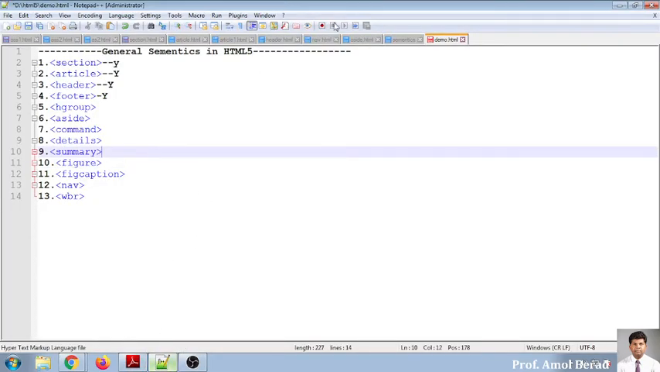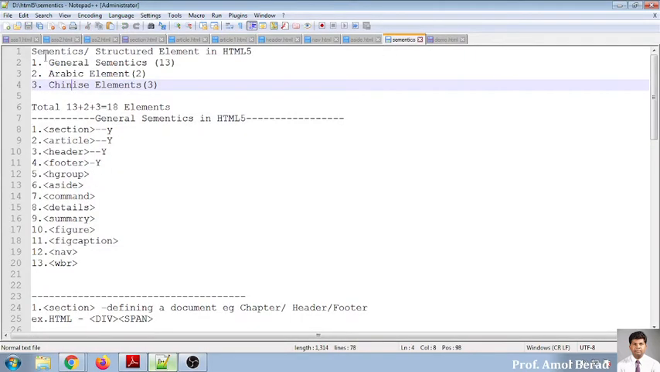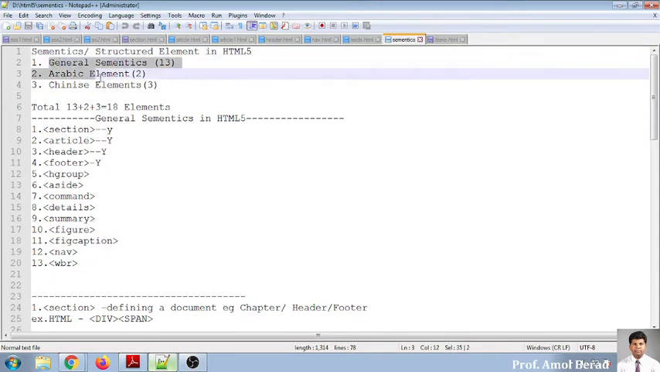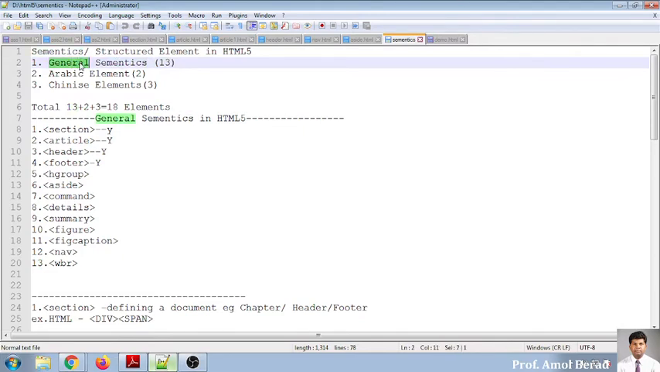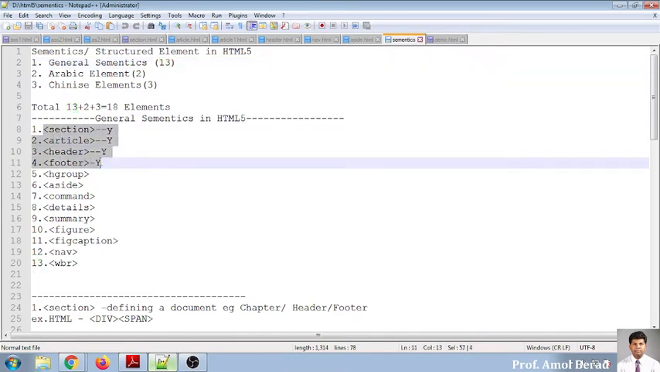As discussed in the previous session, a semantic structure element in HTML is divided into 3 major parts. Two of these are not used by us, as we are not using the Arabic or Chinese languages. But we can implement these 13 generic semantics, which are available all over the world and used by all developers. We should be very familiar with these 13 semantics, and we have already discussed 4 of them in the previous session.